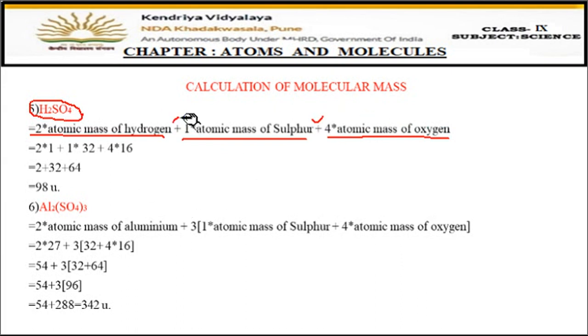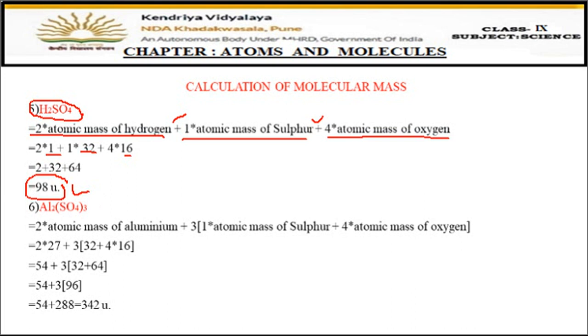So put the values. The atomic mass of hydrogen is 1, of sulfur is 32, and of oxygen is 16. These you have to learn. The atomic masses of the atoms you have to learn. Then when you solve it, the answer comes to 98. Multiplication has to be done first and addition at last. So the total molecular mass of H2SO4 is 98.